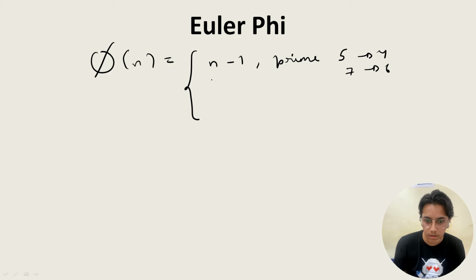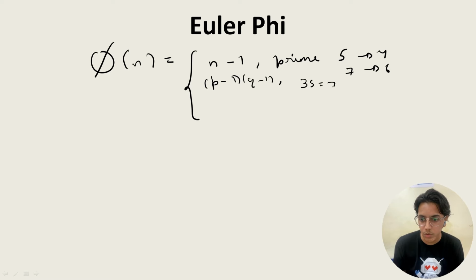Now if n is equal to pq, then phi of n is p minus 1 into q minus 1. Now what is pq? Supposingly n is equal to 35. So we can write 7 into 5, 2 prime numbers p and q, and then we can apply the same above formula. So we'll get 6 into 4, and the answer is 24.